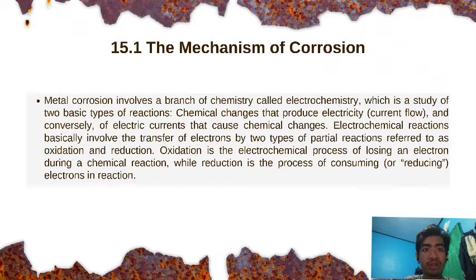Conversely, a cathode is defined as a material that absorbs electrons during a chemical reaction with an electrolyte. Together, an anode and cathode are the basic elements in any electrochemical reaction. The anode and cathode may be separate materials, or they can be dissimilar regions on the surface of the same material.